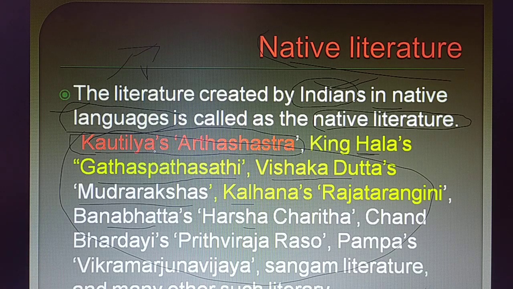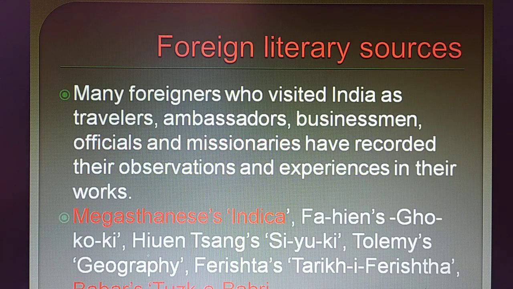These books are very, very important from the exam point of view, especially for competitive exams. I have seen so many times that questions come from this one paragraph, so we can expect any number of questions from a single paragraph. Now let's move on to the next one, foreign literature.